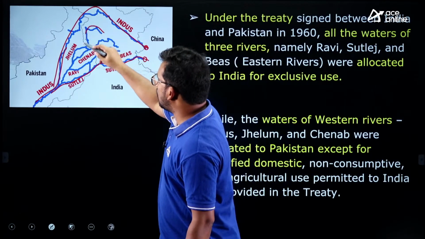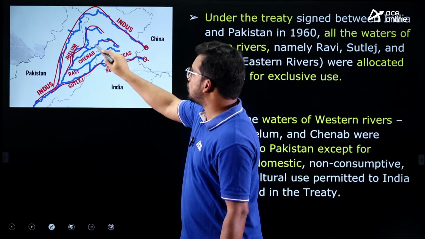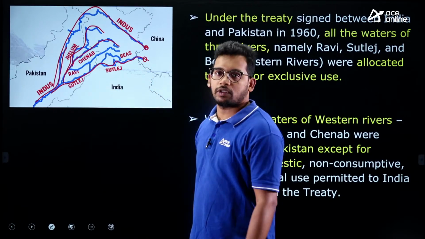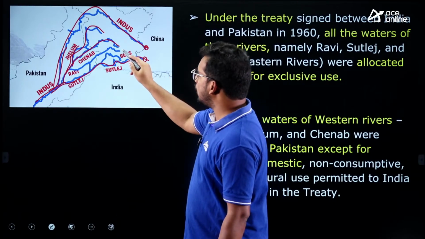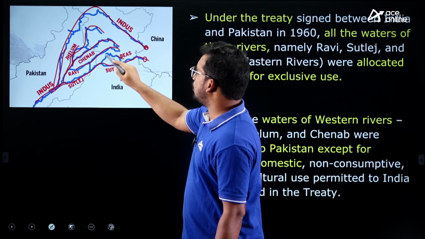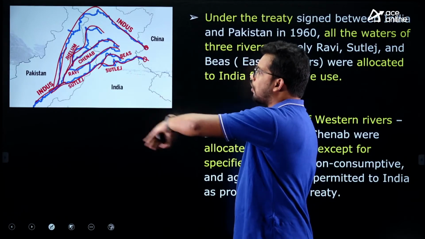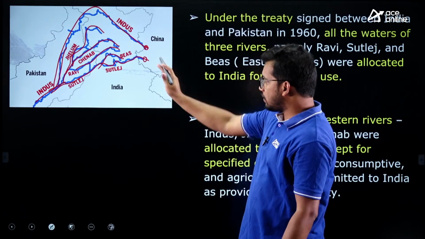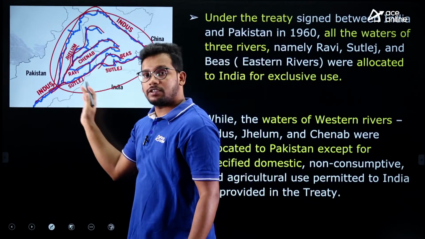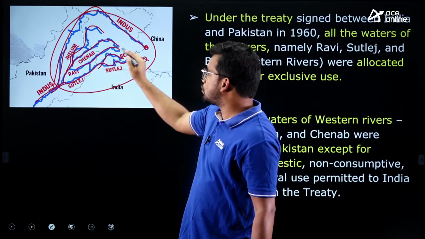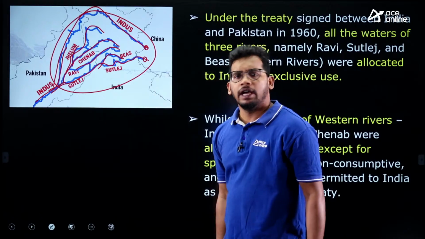And then we have the Jhelum, right, which joins the Chenab. This is the Chenab, which ultimately joins into the Satluj, and then the Satluj joins into the Indus, right? Similarly, we have the Ravi River and then the Beas River. You might be aware of this geography. This is the Indus water system, right? The water from these river systems is mainly used by India as well as Pakistan. 99% of the water is used by India and Pakistan.